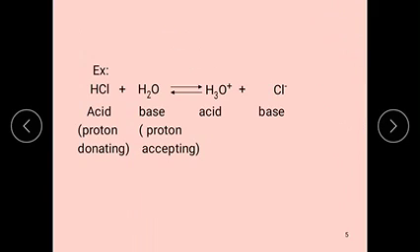Here, HCl plus H2O in equilibrium gives H3O plus and Cl minus. Here HCl is capable of donating a proton, so HCl is an acid, and the H2O molecule is capable of accepting the proton, so it is a base.